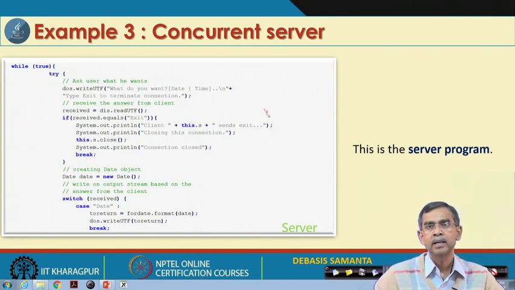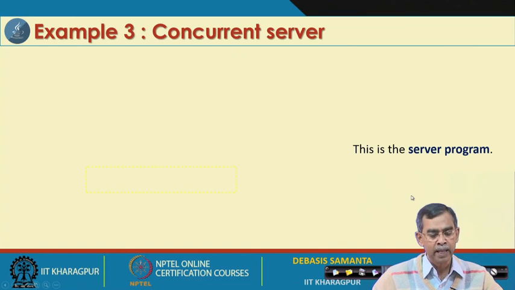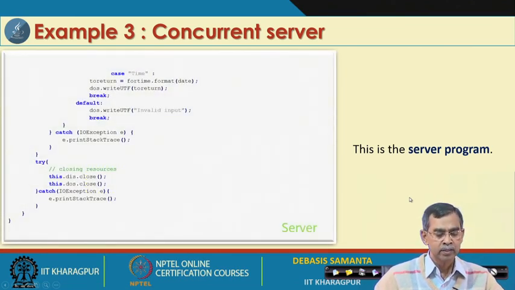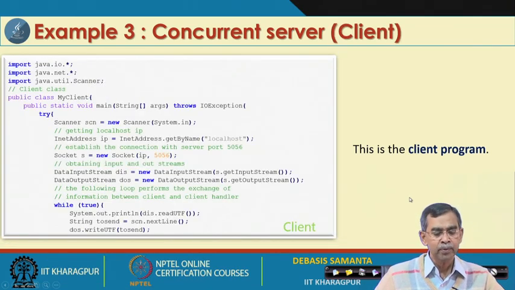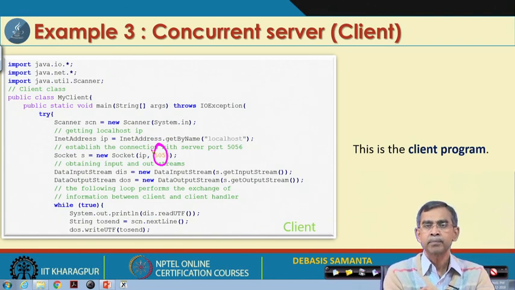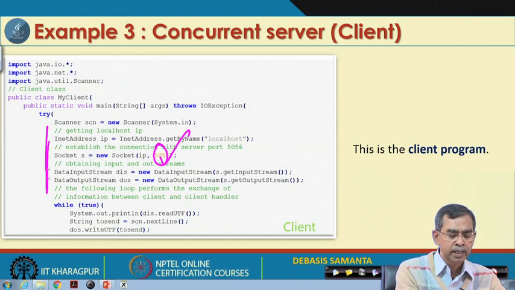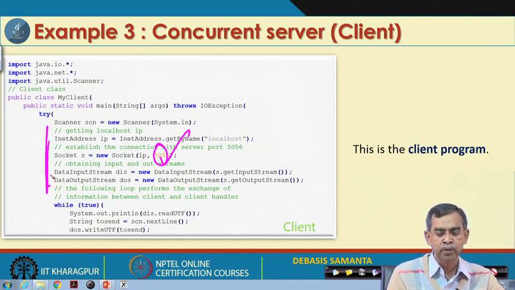So, that program is like this, so that concurrently, that means constantly, it is attending to client requests. Once a request is there, it responds immediately, for which the thread is meant. And here this is the continuation of this program, and the client program as usual is similar, absolutely no different, it is basically the same. We have to make this connection, where 5056 is the port number of the server itself, and then the input output stream for the dialog communication if you want to maintain it.